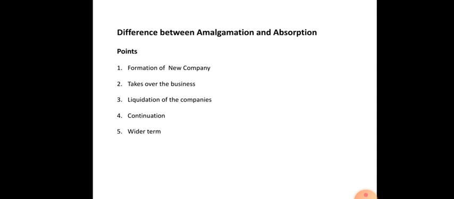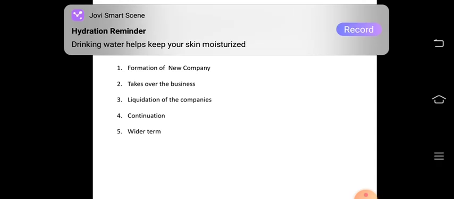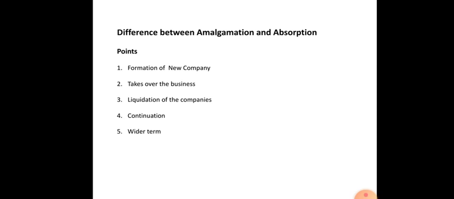Next, point number 2, takes over the businesses. In the case of amalgamation, the new company takes over the business of two or more existing companies. But in the case of absorption, one of the existing companies itself takes over the business of another existing company. So only one existing company takes over the business in the case of absorption.